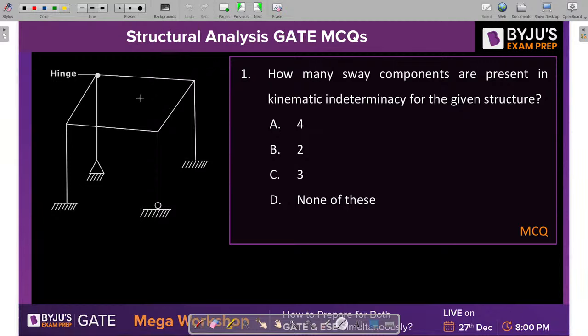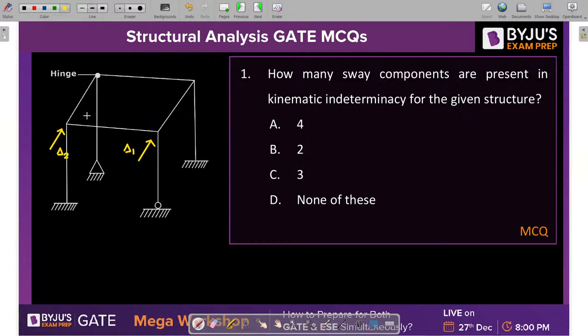As you know, in this particular structure, 4. Very nice, Akarsh. Yes, definitely it should be 4. In this particular direction, one component can be possible. That means this is delta 1. Similarly, this one is also there, that means delta 2, which can also be possible. In this direction, we will have the sway.